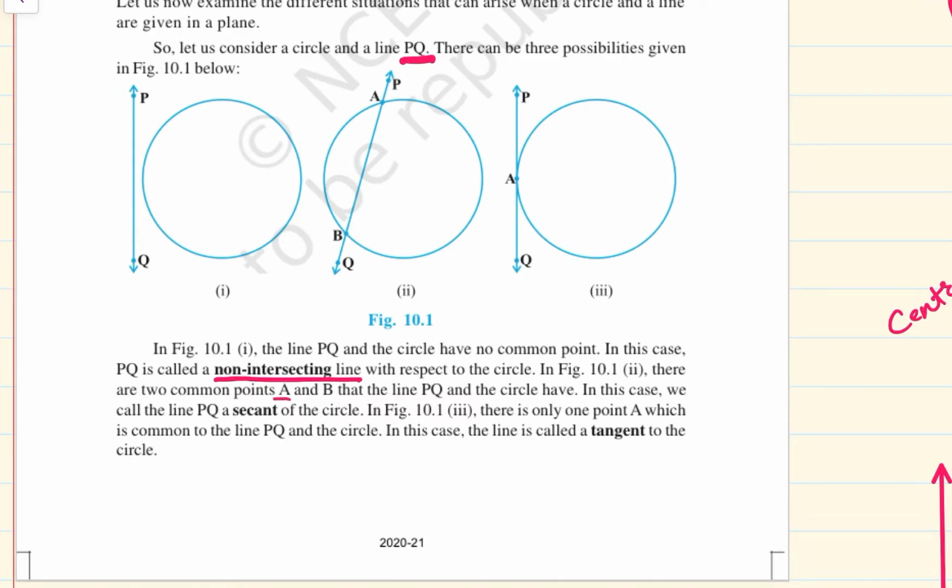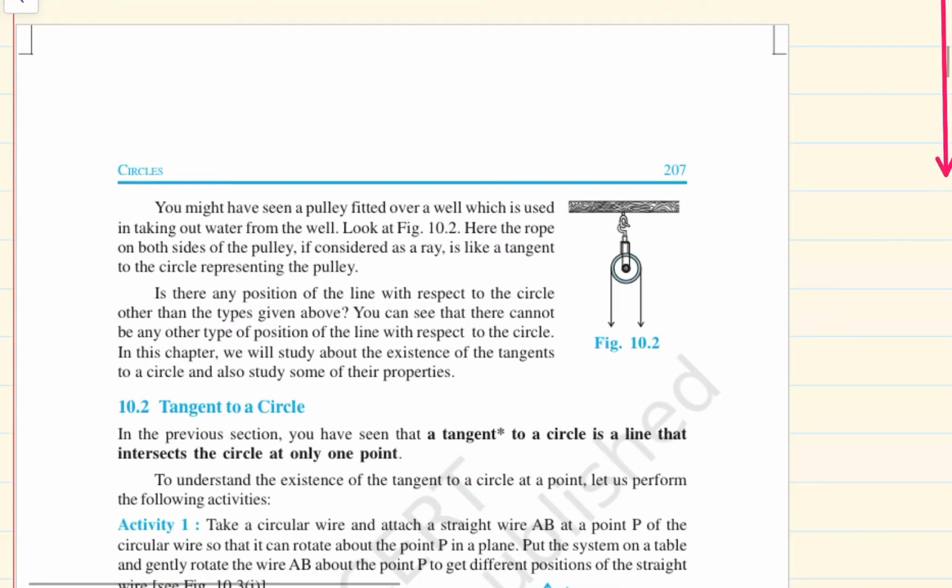There are two common points A and B in this figure, in which case we call line PQ a secant of the circle. In figure 3 there is one point of intersection which is common between the line and the circle, and that is called a tangent of the circle. We might have seen a pulley fitted over a well which is used in taking out water from the well. Here the rope on both sides of the pulley, if considered as a ray, is like a tangent to the circle representing the pulley. Is there any position of the line with respect to the circle other than the types given above?